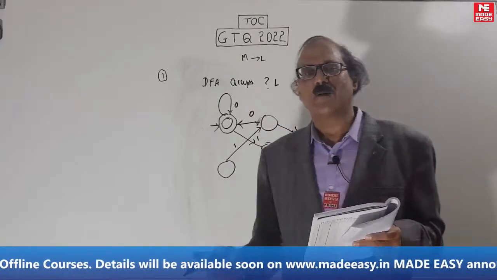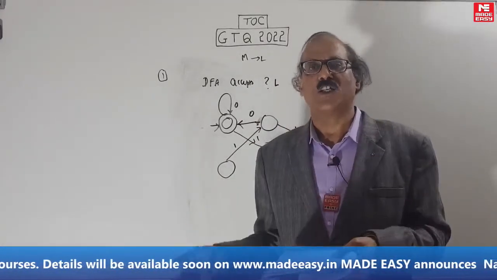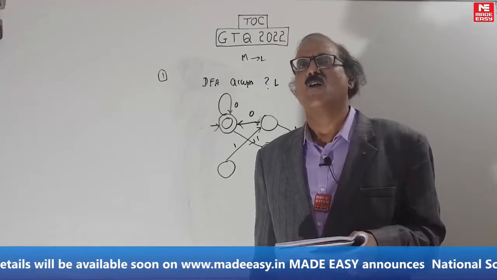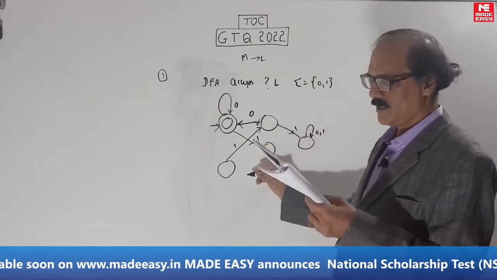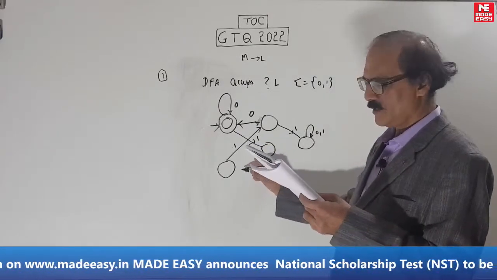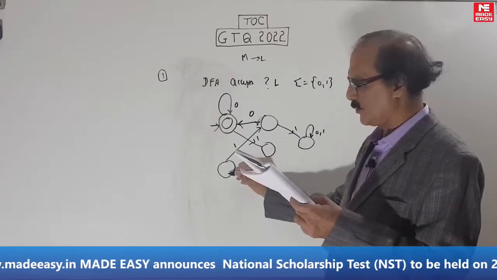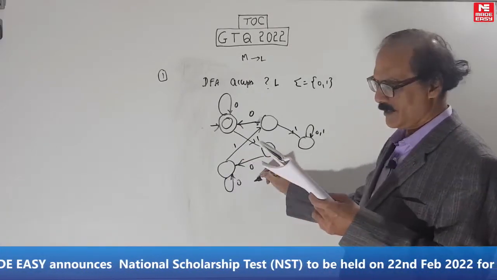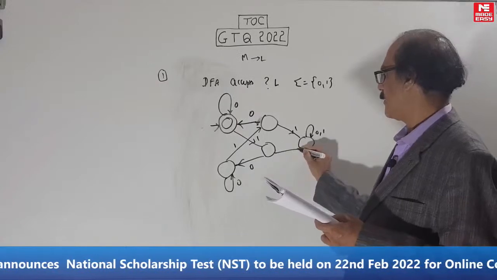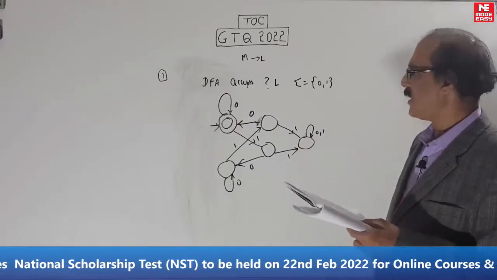Sometimes they will say DFA, sometimes they will just say FA. In that case you check it, maybe that FA is a DFA. How do you check it? Make sure every state has got 0 and 1, and make sure there is no null move. Here 0 is going here, 1 is going here, 0 is like this and 0 is going here and here 1 is going here. This is the machine.